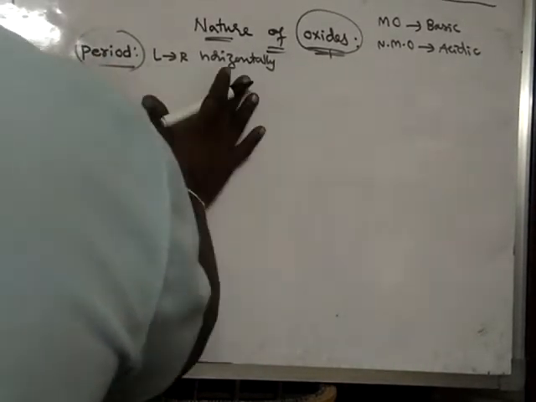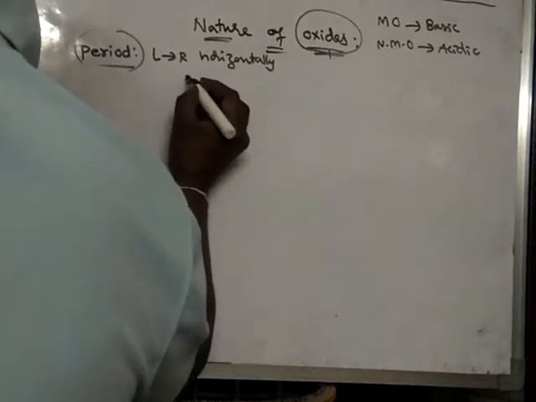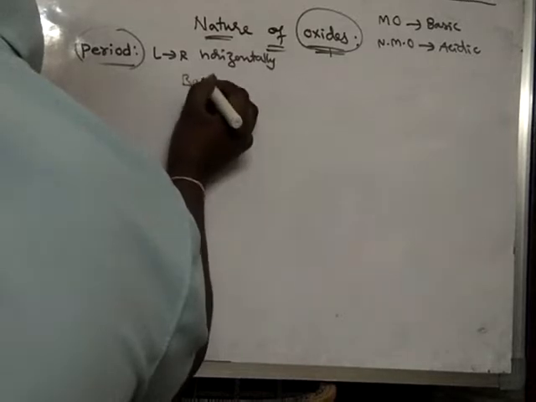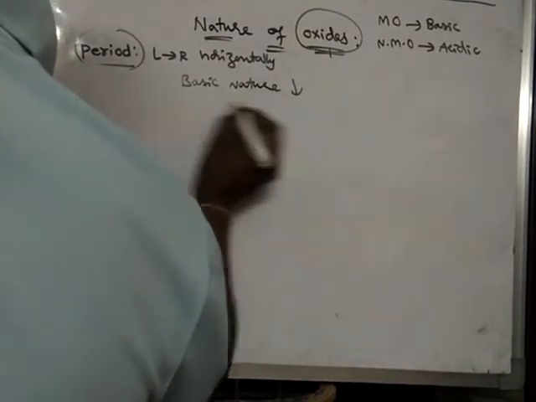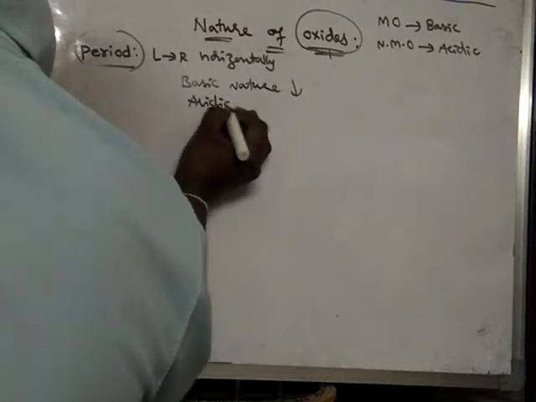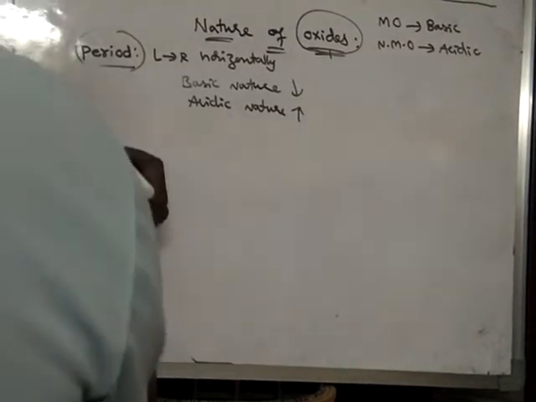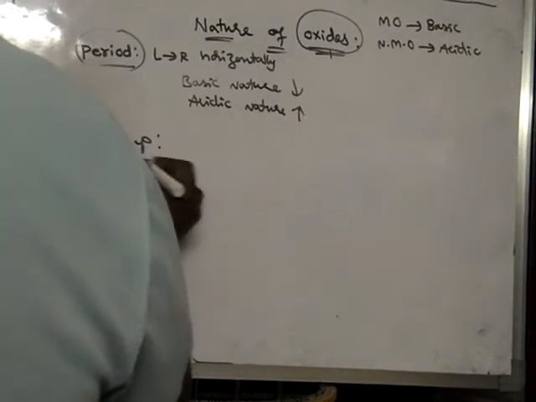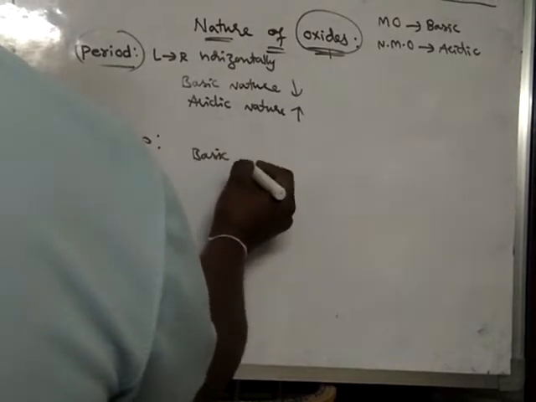Along a period from left to right, the basic nature of oxides decreases and acidic nature increases. Now down the group, basic nature increases.